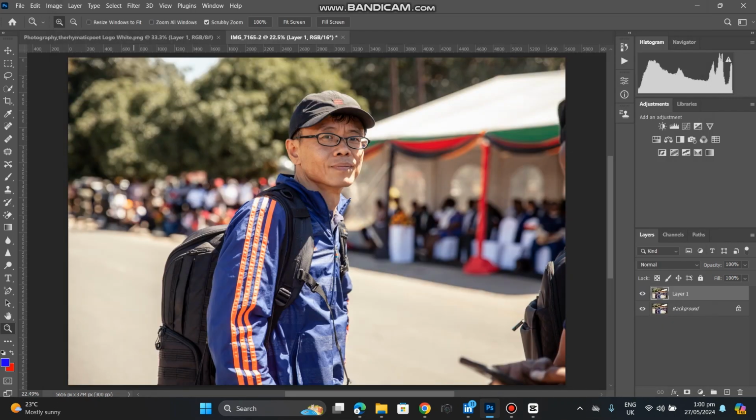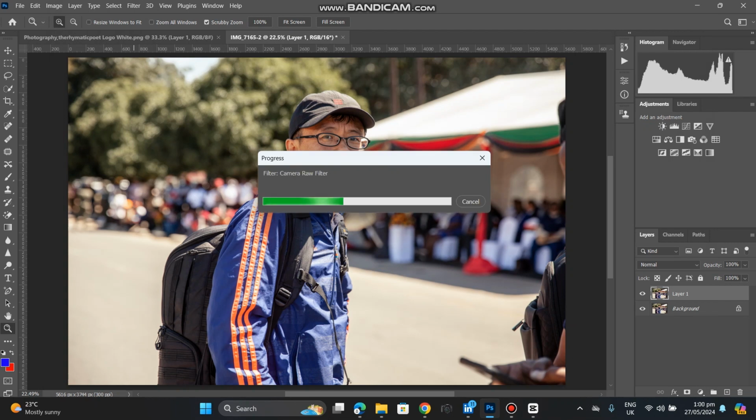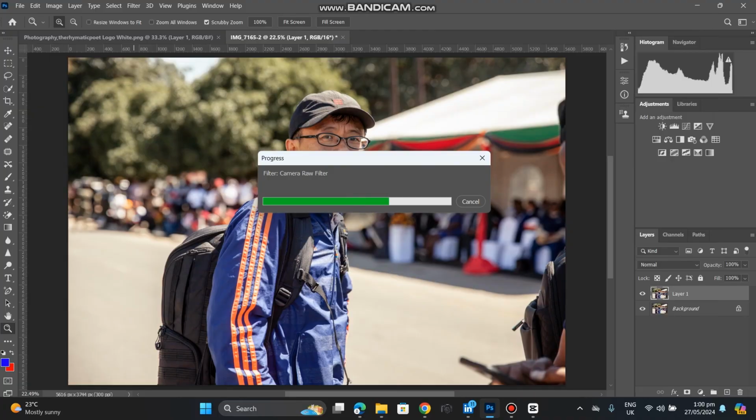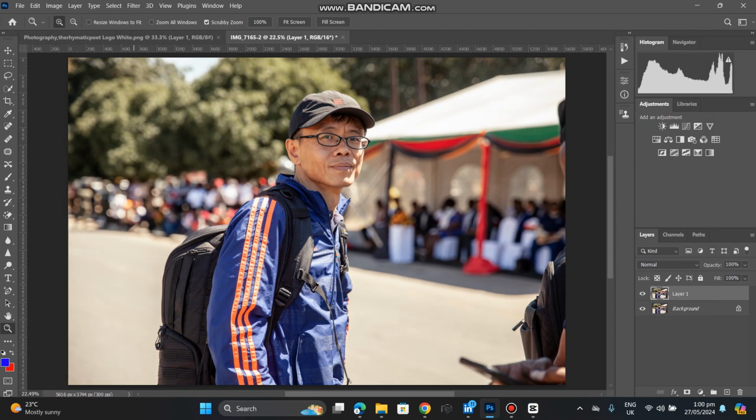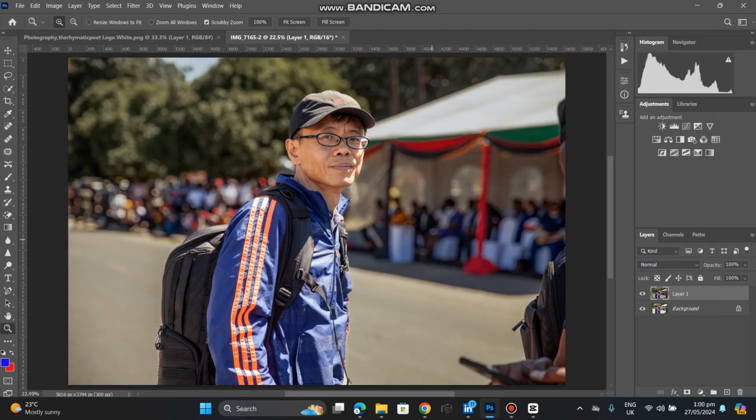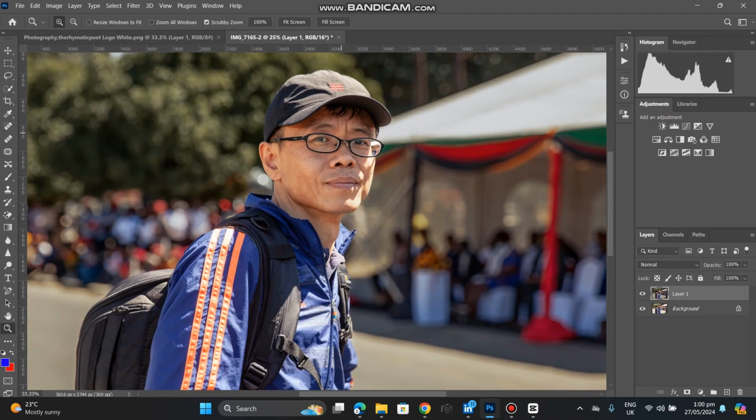Okay, and wait for Photoshop to do its magic in 3, 2, 1, snap. Much later. Okay, this time around, 3, 2, 1. There. That's the Photoshop magic right there. So as we can see, we have this image now, which I'm going to show the before and after.